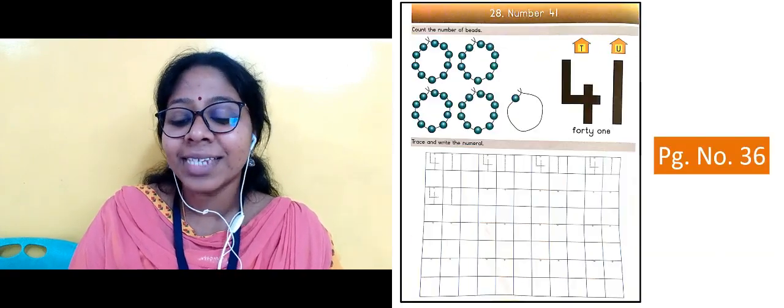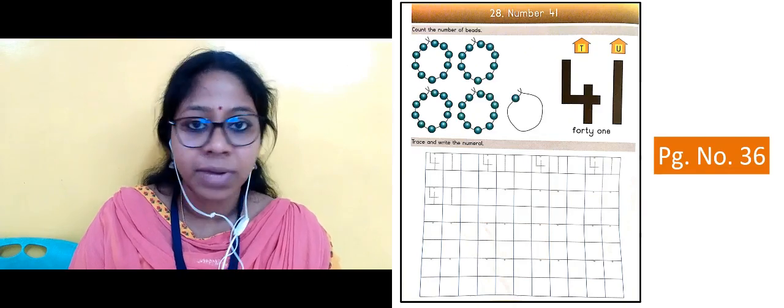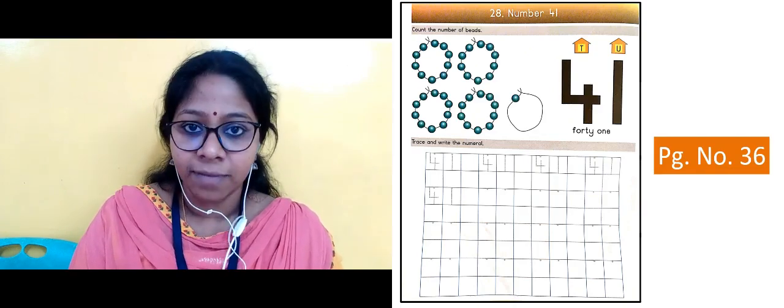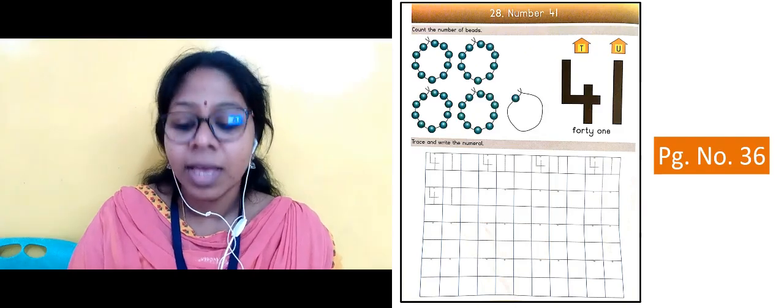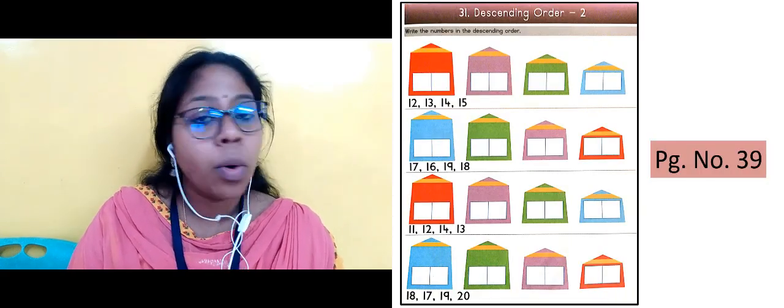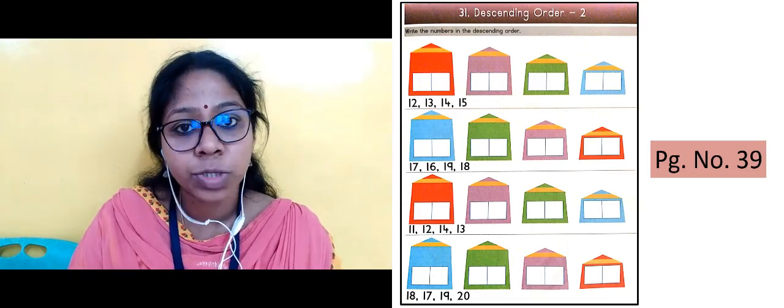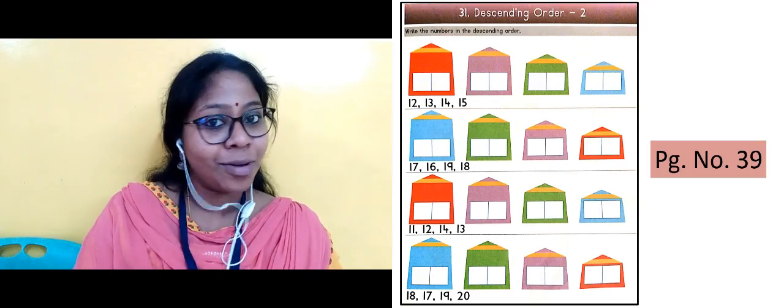Okay. Yes. The next slide on page number 36, the topic was number 41. So again counting, tracing and writing of number 41. So practice that very well. In the next slide on page number 39, descending order 2. Okay, descending order. So again arranging the numbers from the biggest to the smallest. So practice that also very well.